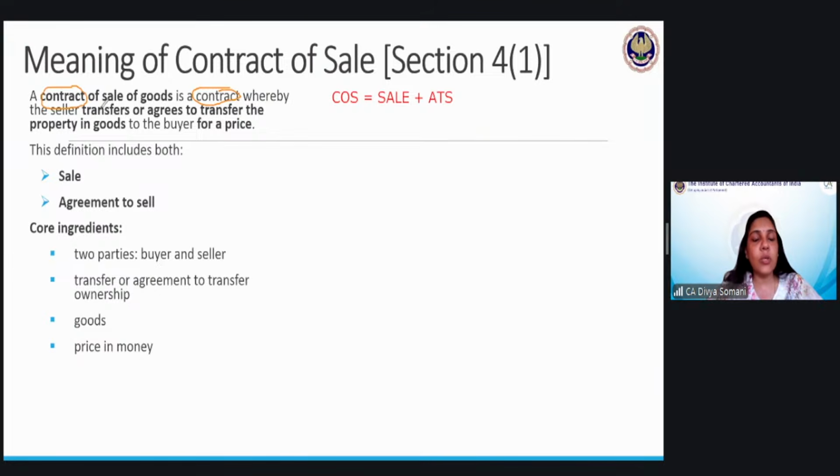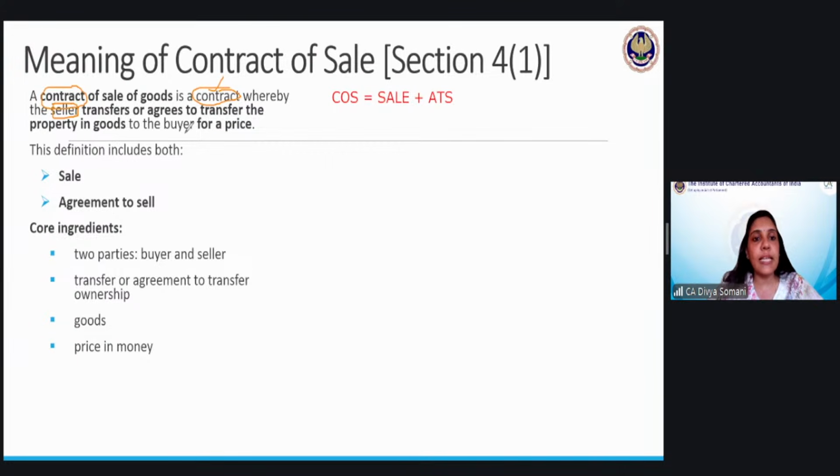So free consent, consideration, minimum two parties, legal relations between the parties, and lawful object have to be there. Thereby, the seller transfers or agrees to transfer.